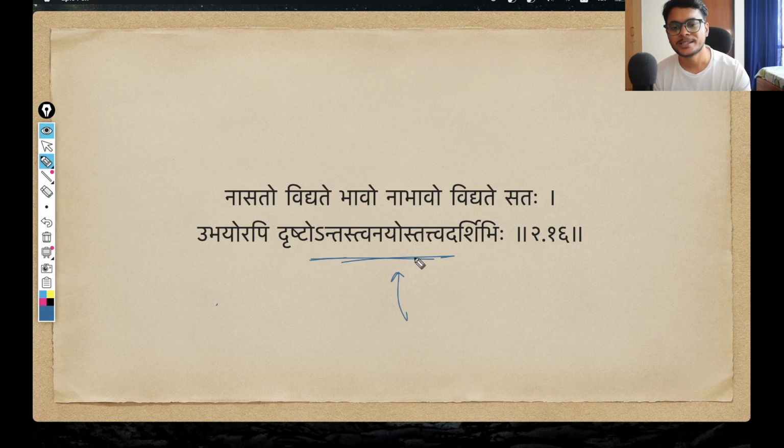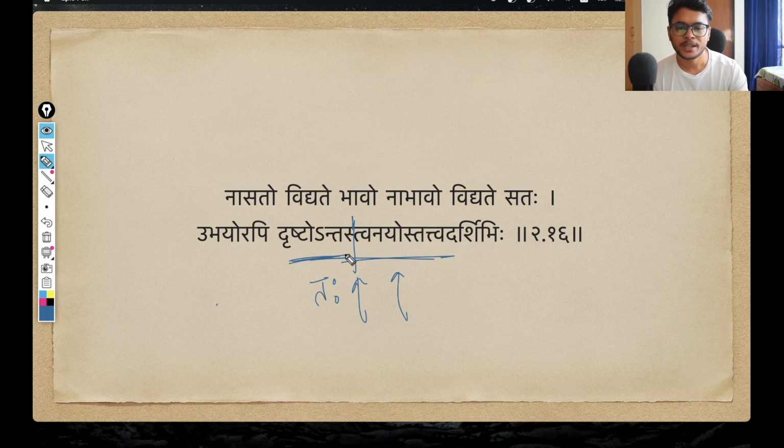So this seemingly single word, drishtontastvanayost tattva darshibhi. The way I pronounced it, I took a break here. That is why I said drishtontah, because originally there is a visarga after this ta. Then I continued tvanayos tattva darshibhi.